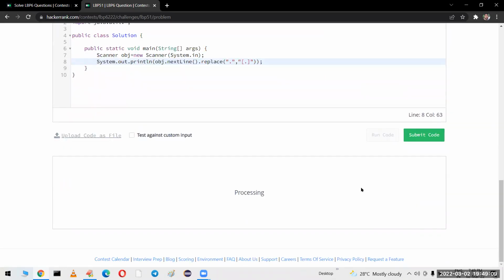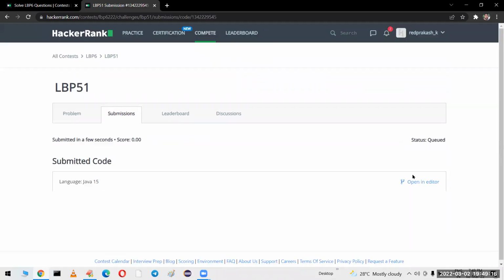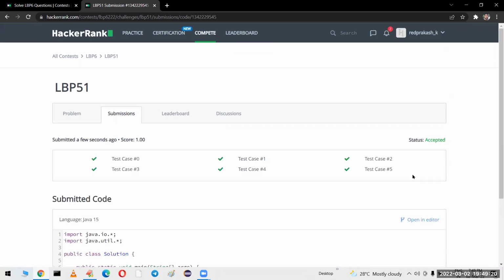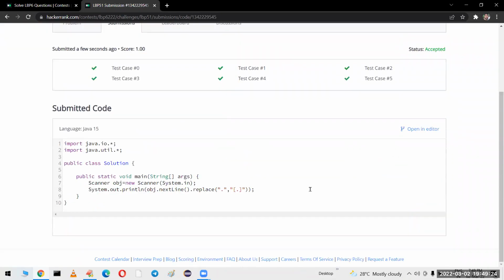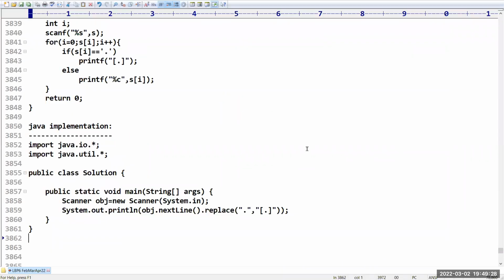If you run the code, you have observed that all three test cases passed successfully, and we can submit the code for final approval. You can see all the test cases are passed successfully. This is how you can do the replacement operation in Java.